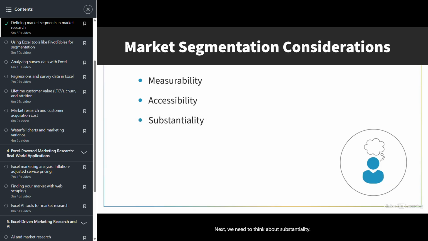Next, we need to think about substantiality. We need to make sure that each segment we're targeting is large enough to be profitable. Is there a reason to be targeting a particular group with a specialized marketing message? And then finally, differentiability. We need to make sure that segments have distinct needs and preferences that lead to tailored marketing messages. If the segments aren't really differentiated, there's really no reason to have individual marketing messages for those individual segments. We should instead group them together and be more efficient.